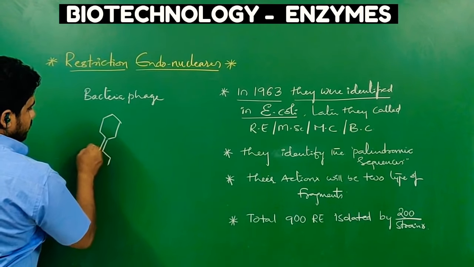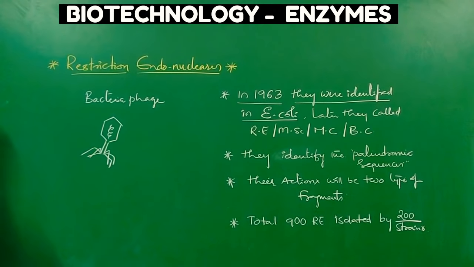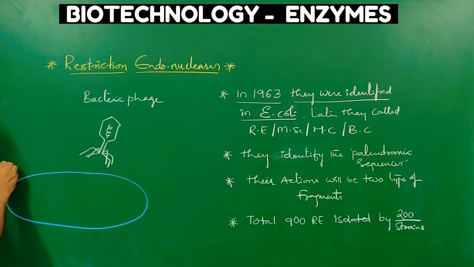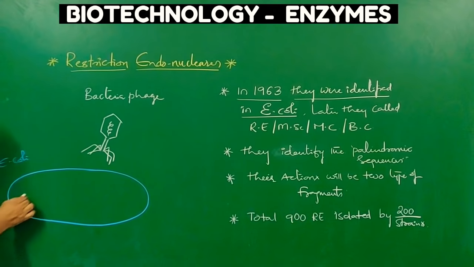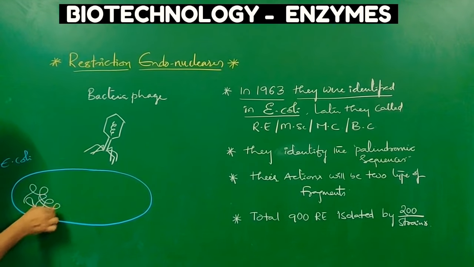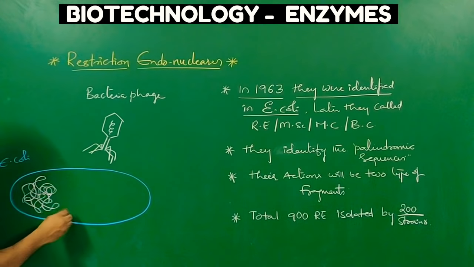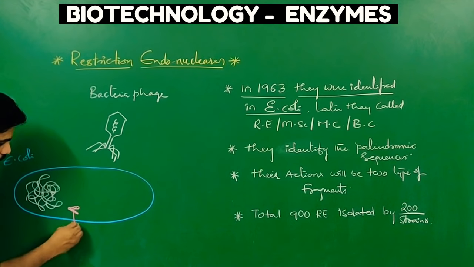So this is the bacteriophage, and its genome is here. This is the bacterium called E. coli. When it infects, the bacterium generally has its own genome. Apart from the genome, it has some defensive mechanism, that is, the two component system.